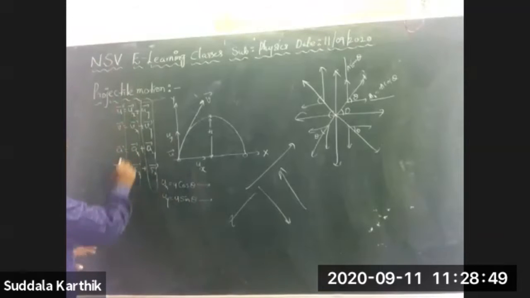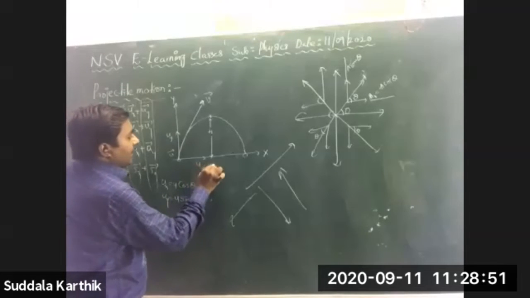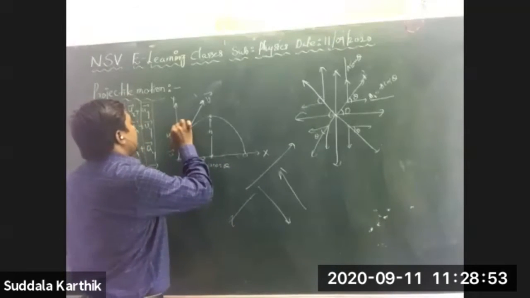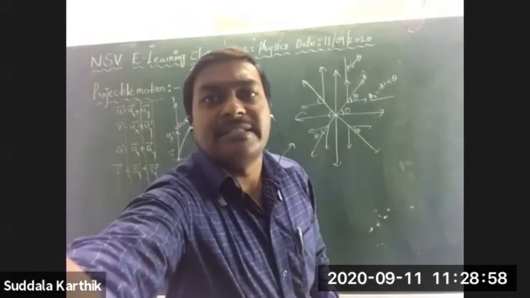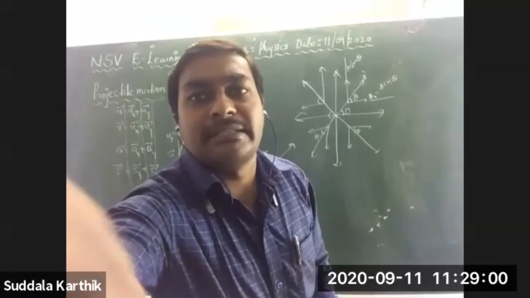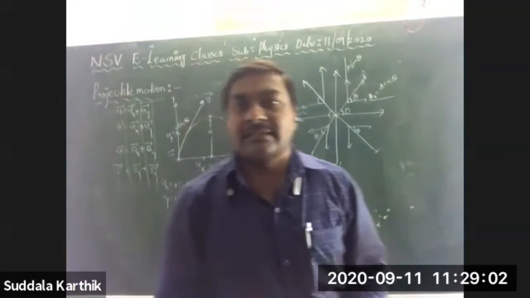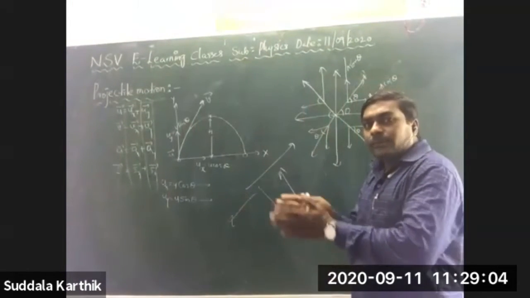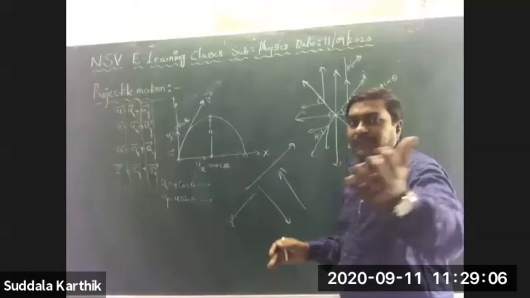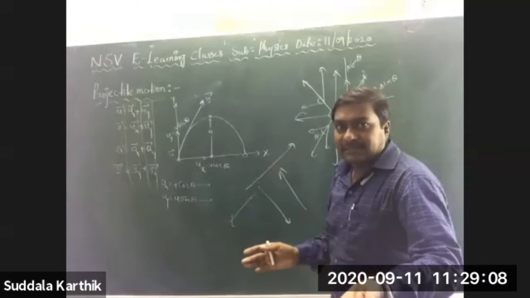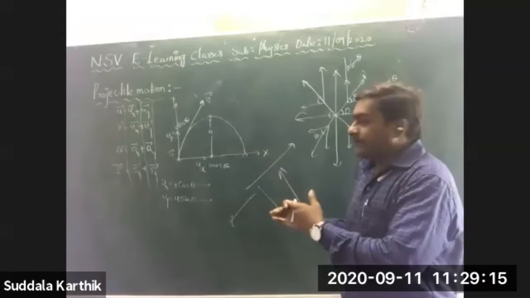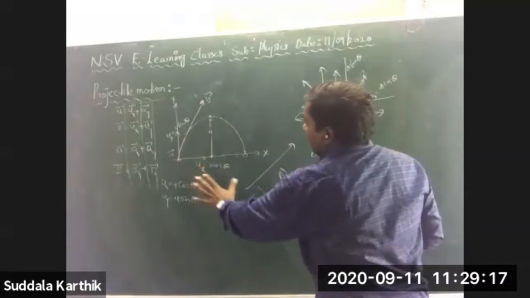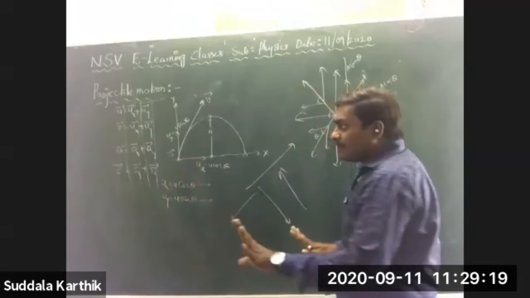So here ux is nothing but u cos theta, and uy is nothing but u sin theta. Why am I going fast? Because we discussed all these things in the previous classes. But for the further discussion we have to recall them, in case someone was absent in the previous classes, so that they can get clarity on what I am discussing here. This is about the general quantities.